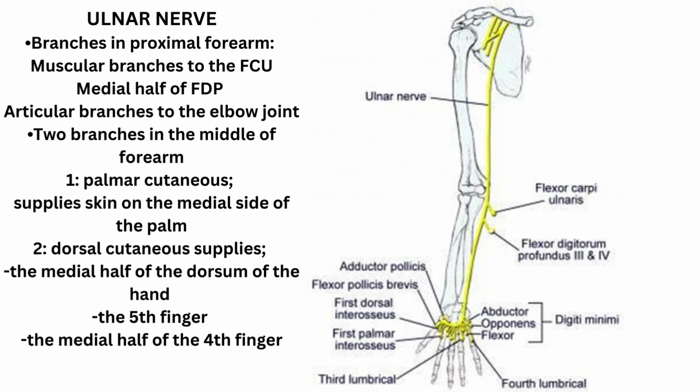It further descends in the forearm and gives off two branches in the middle of the forearm, which are palmar and dorsal cutaneous branches. Palmar cutaneous branch supplies skin on the medial side of the palm, while dorsal cutaneous branch supplies the medial half of the dorsum of the hand, the fifth finger, and the medial half of the fourth finger.